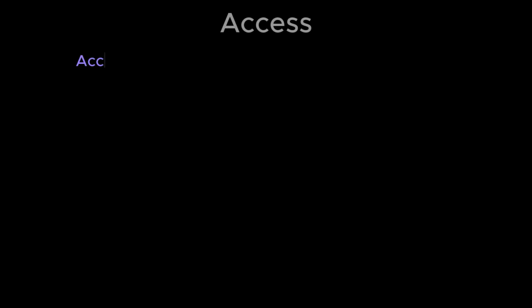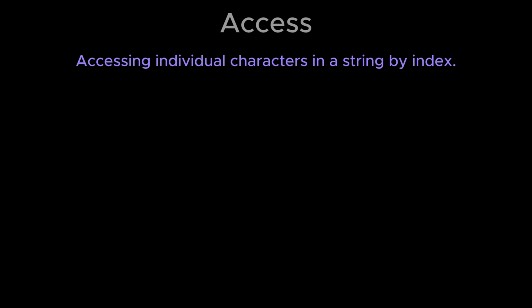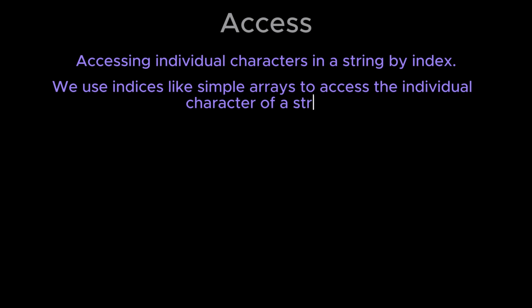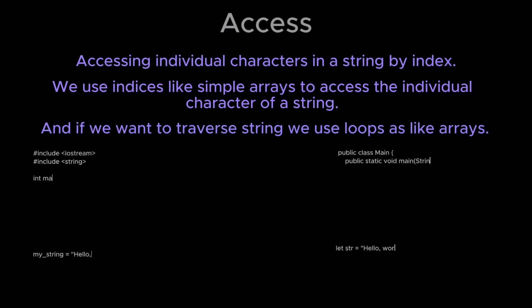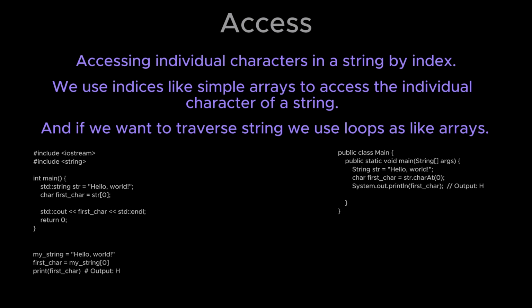Access. Accessing individual characters in a string by index is called accessing of characters. We use indices like simple arrays to access the individual characters of a string, and if we want to traverse a string, we use loops like with arrays.